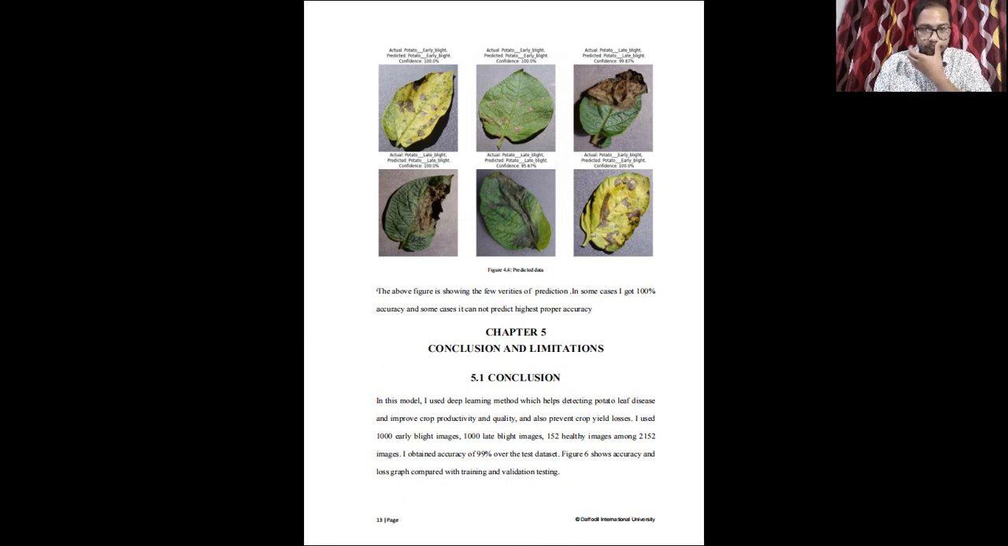Chapter 5, Conclusion and Limitation. In this model, I use a deep learning method which helps detect potato leaf disease and improve quality, and also prevents crop losses. I used 1000 early blight images, 1000 late blight images, and 152 healthy images.